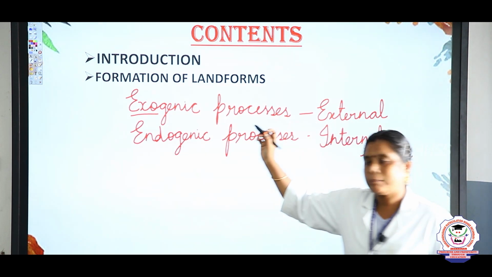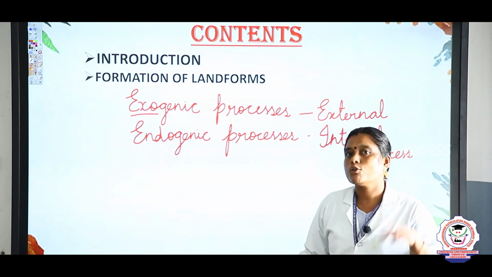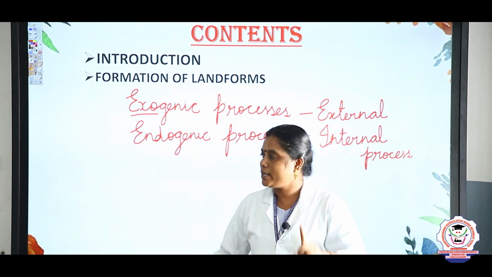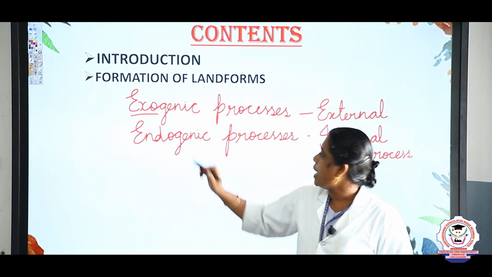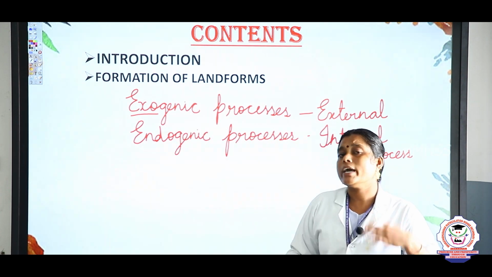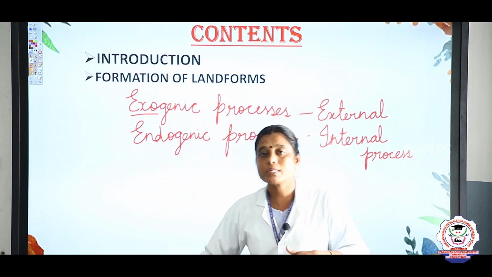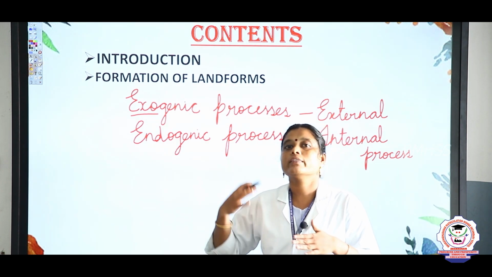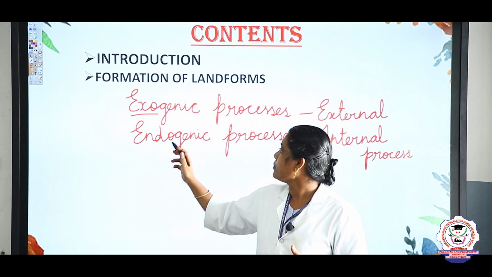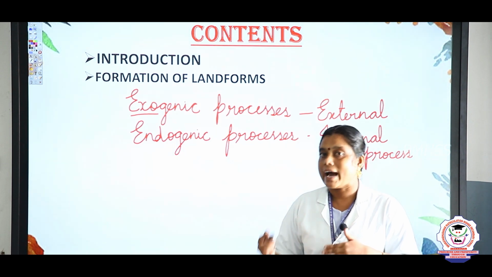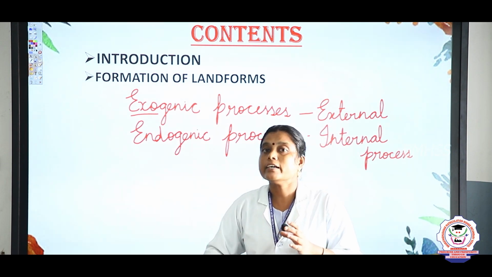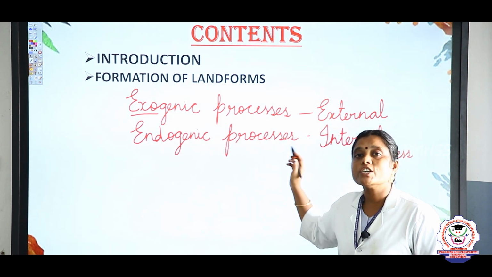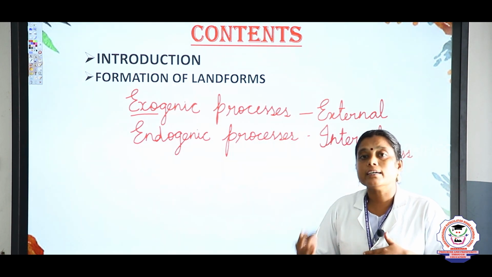Yes, children, shall I repeat? Formation of landforms. This formation of landform can be divided into two types: one is exogenic process and the other is endogenic process. So exogenic process is also known as external process, which acts on the outer surface of our earth. An endogenic process acts on the interior or internal part of our earth. So we can say this endogenic process is the internal process.